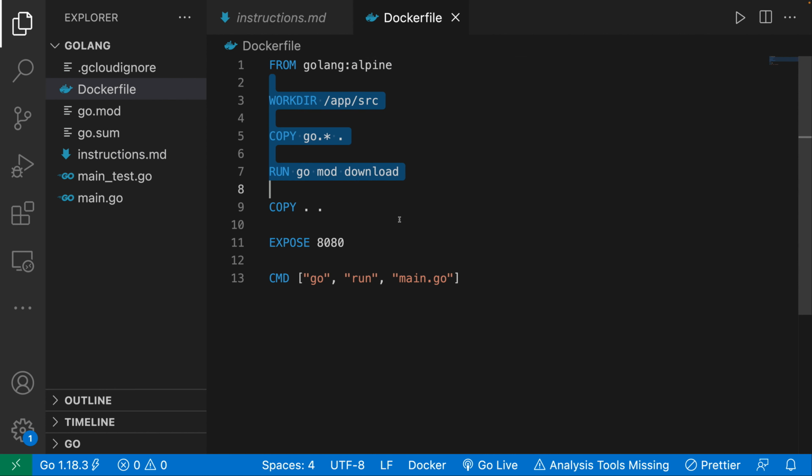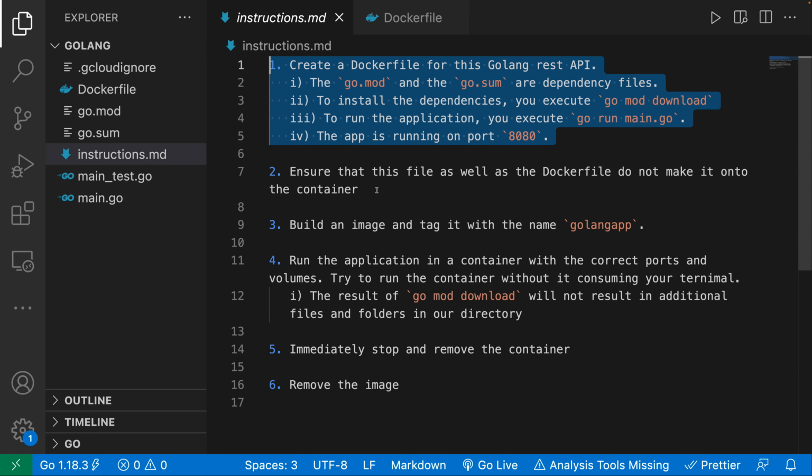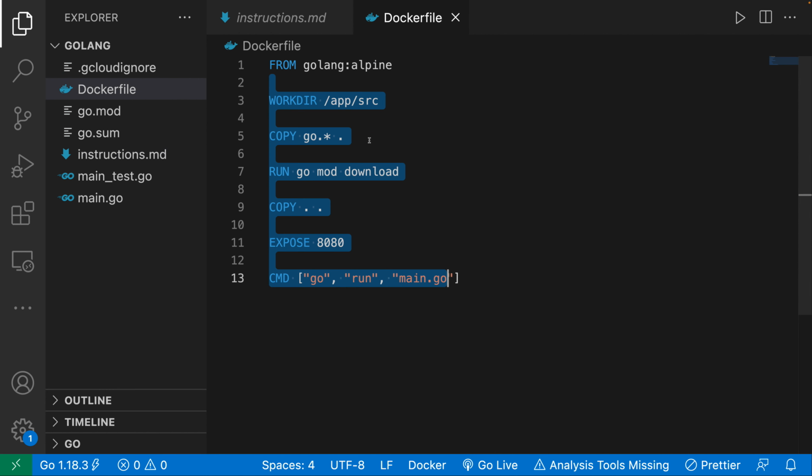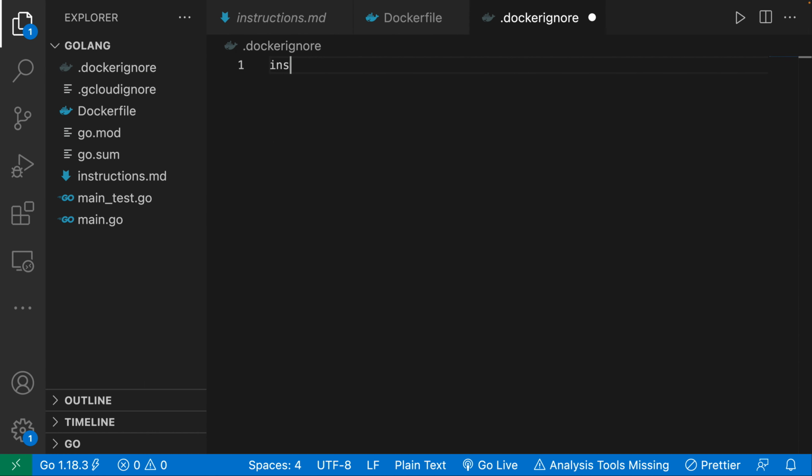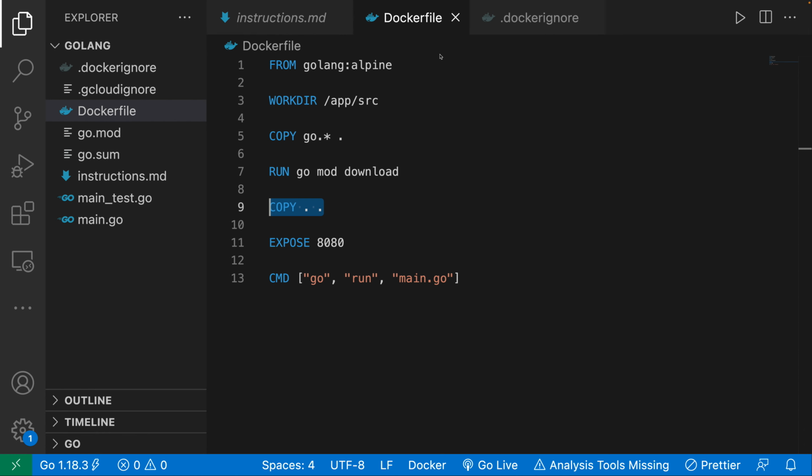So we're done with this. We have created our Dockerfile. Now what we want to do is ensure that this instructions.md as well as this Dockerfile don't make it onto the container. Now remember, over here we're copying everything over. So what we can do here is add a .dockerignore, and then in here I'm going to say instructions.md, and I'm also going to say the Dockerfile itself. I don't want it inside of the container.